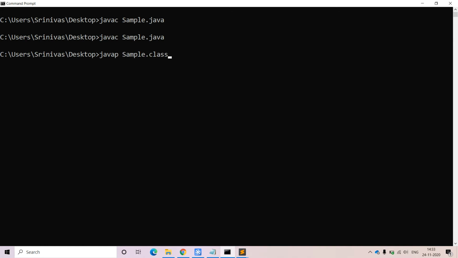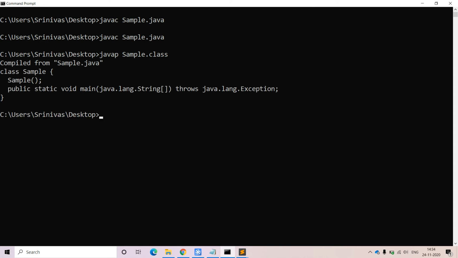Now I am going to provide the sample.class file as an input for this javap command. javap stands for Java print. The printed content is with respect to the sample.class file. It is a disassemble command which is available in the Java tools. Now I am using this command in order to check what elements are available in the sample.class file. Whenever we execute this command, you will get the complete information about that sample class.